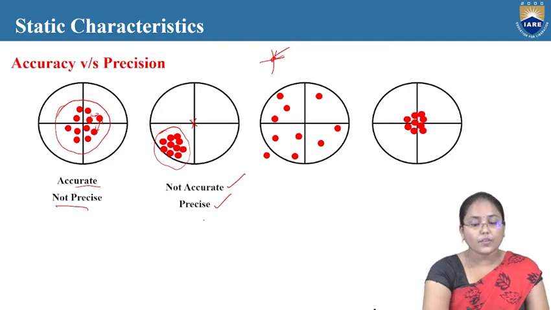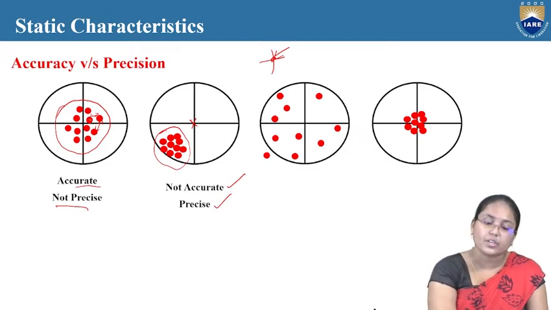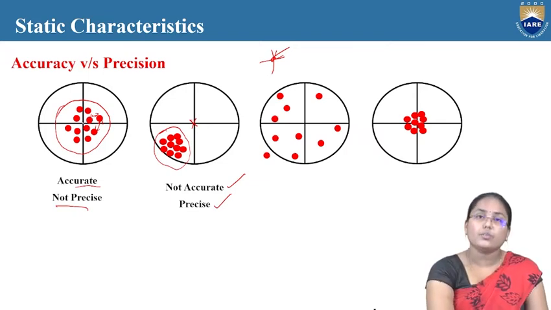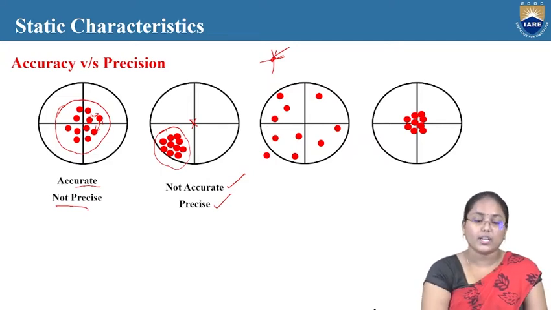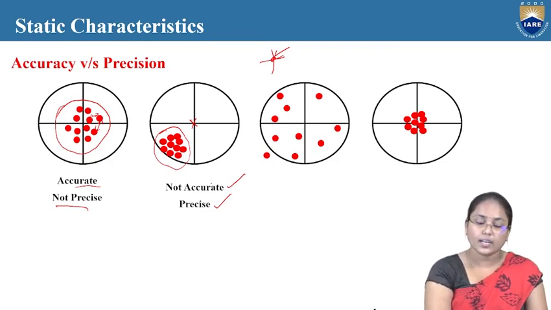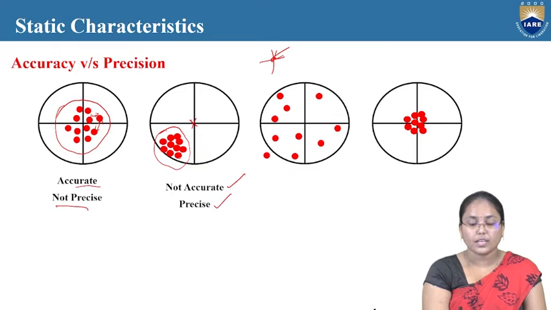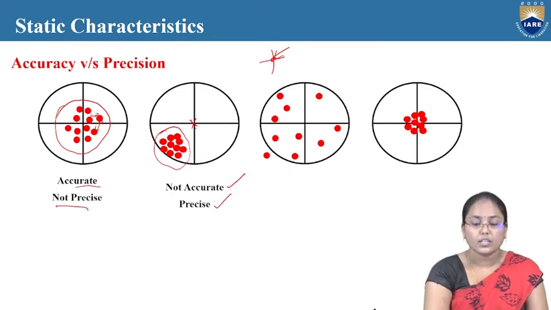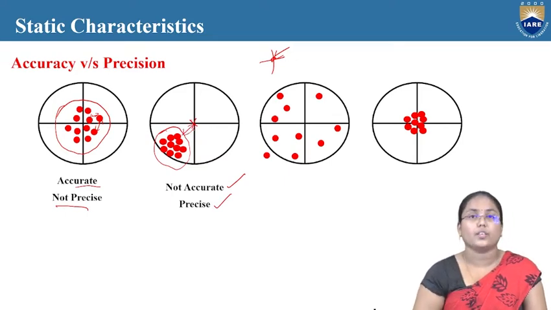In the first case, all the points are nearer to the original point comparatively, but not nearer to each other, so it's not precise but accurate. In the second case, they are nearer to each other, so they are precise but not accurate, because they are far away from the intended value.